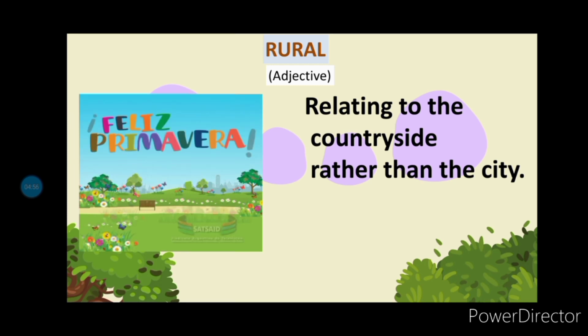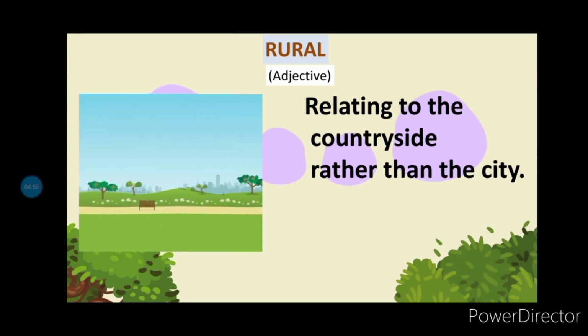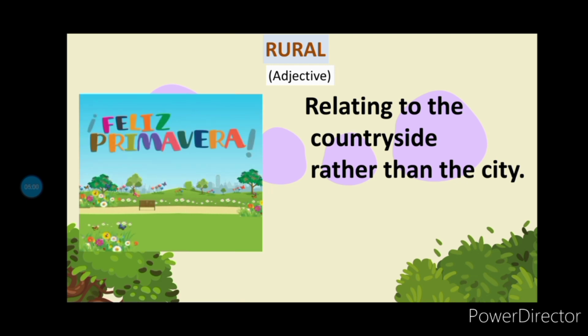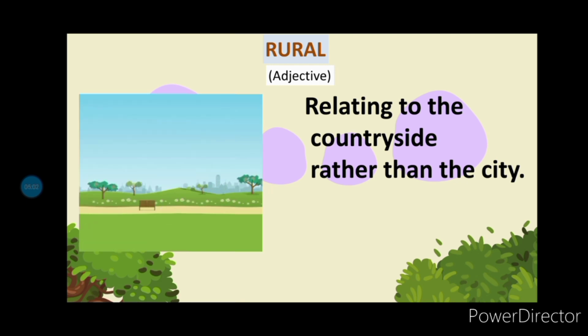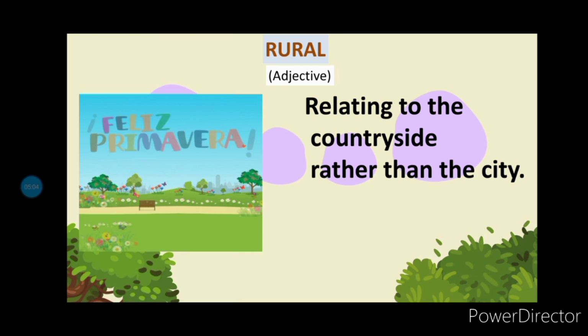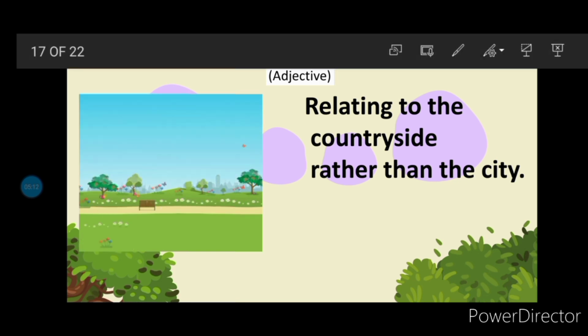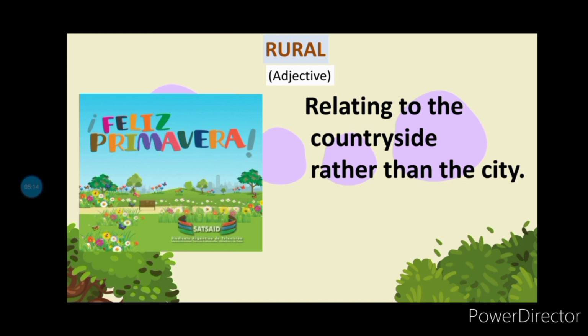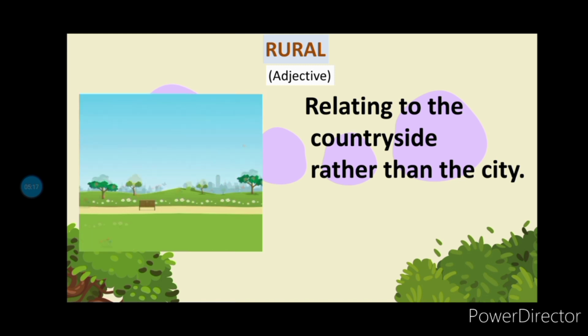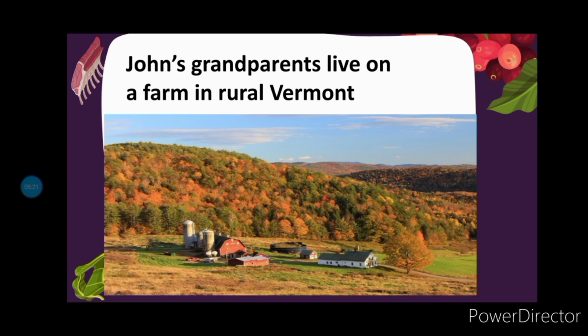We also have rural. Rural. It is an adjective. It means relating to the countryside rather than the city. It has synonyms like agricultural and rustic. We can equally use it in a sentence like, John's parents live on a farm in rural Vermont.